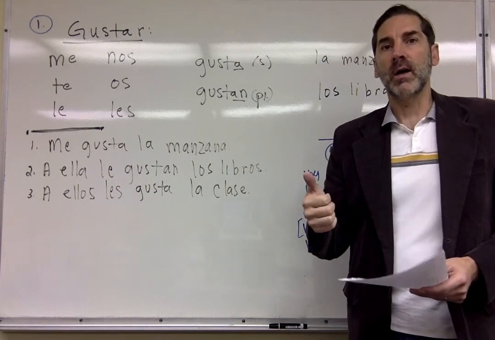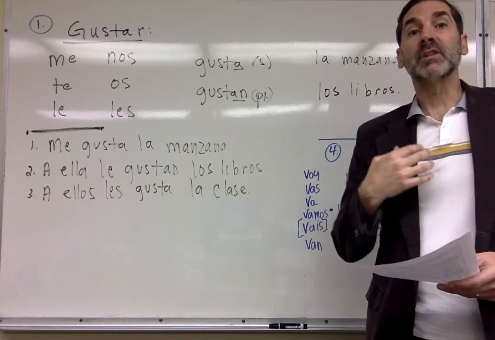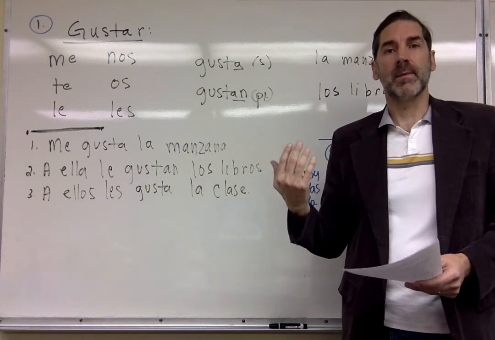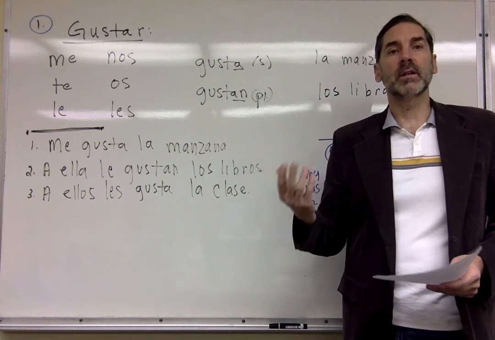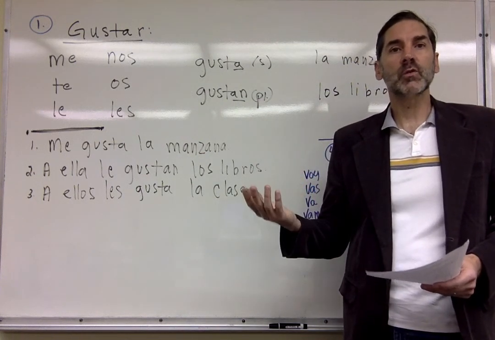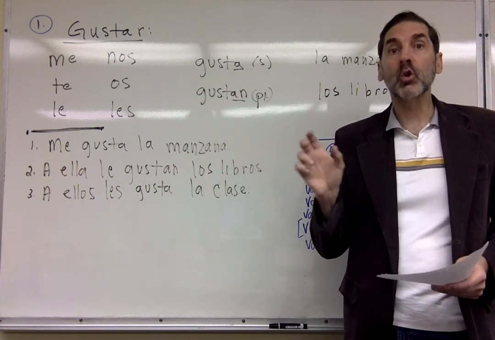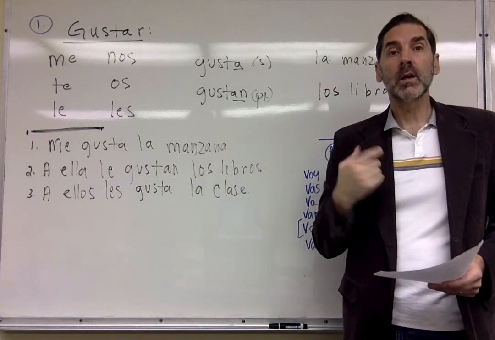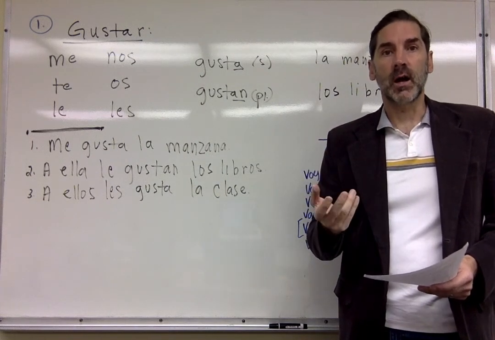Okay? All right, so if I'm talking about myself and I'm saying I like something or I like to do something, I'm going to use me. If I want to say we like to do something, I'm going to use nos. Not nosotros, nos. All right, quick review. Nosotros means we, nos is us.